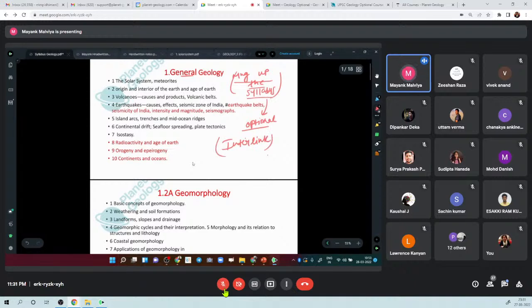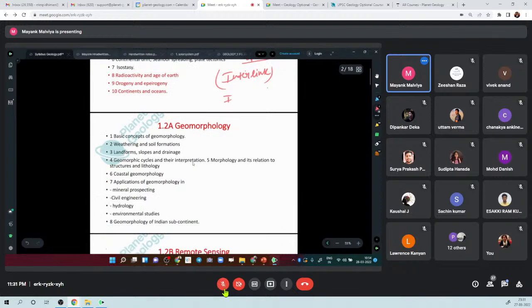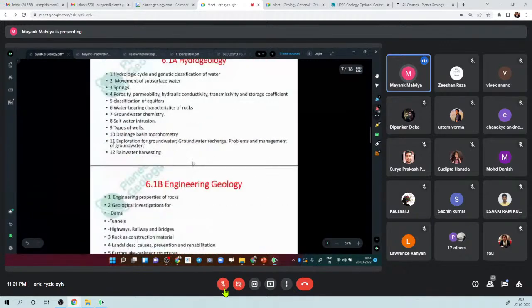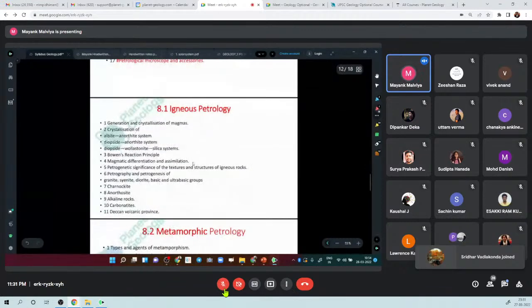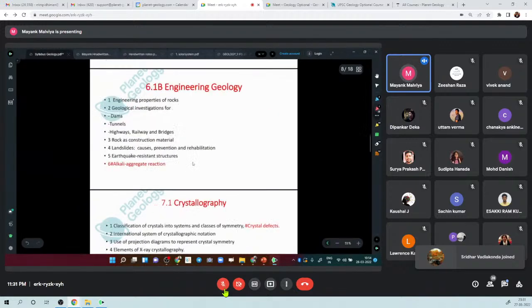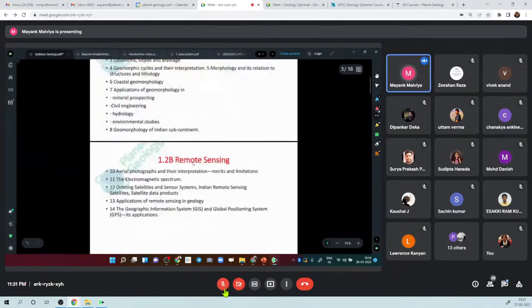So suppose you remember that island arcs, trenches, mid-oceanic ridges are part of general geology, or maybe the interior of the earth and all these things are part of general geology. And you also mug up igneous geology, which is part of paper 2, the 8th unit of the syllabus. If you remember them well, you can interlink them. This we'll learn gradually as we progress.